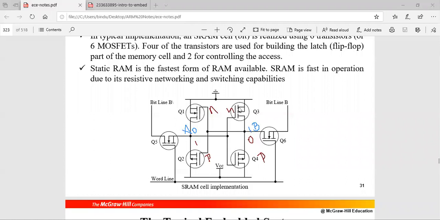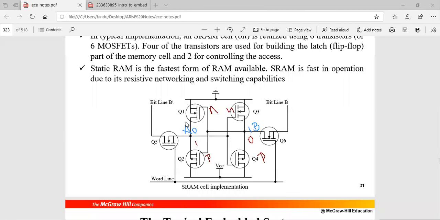Now what happens? Q3 turns on because it is an NMOS transistor and the input available is 1. So this NMOS transistor turns on and PMOS transistor Q4 is off. So when this is off, here the active low V is equal to 0. Okay, so this is how the write operation is done by overwriting the data, overwriting the data onto these transistors at these points.